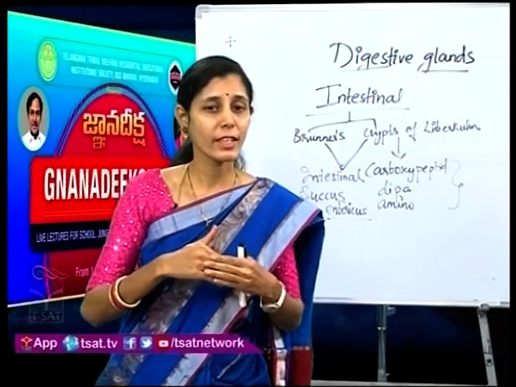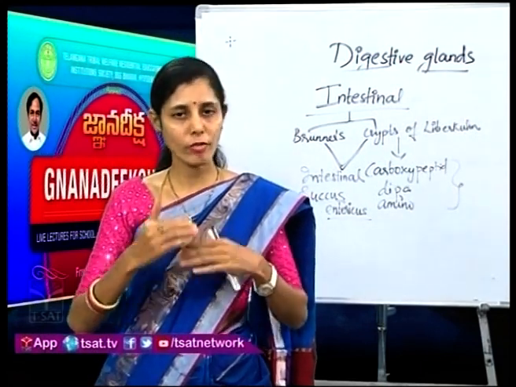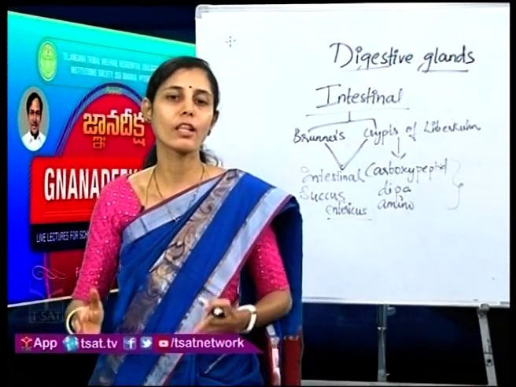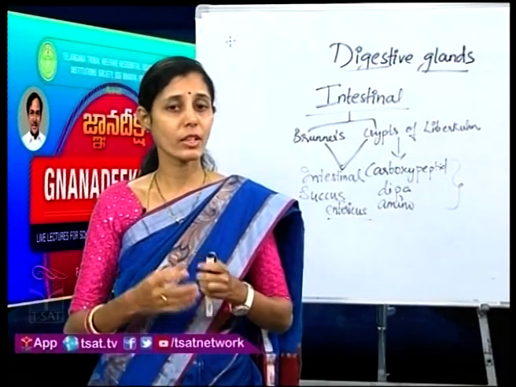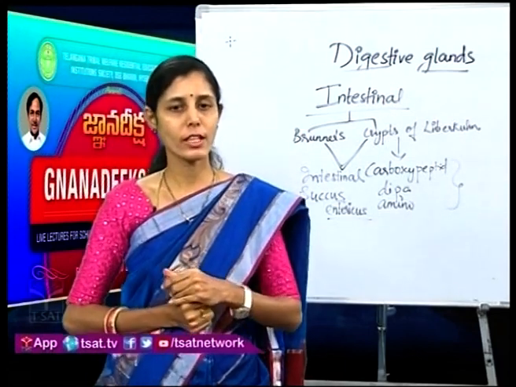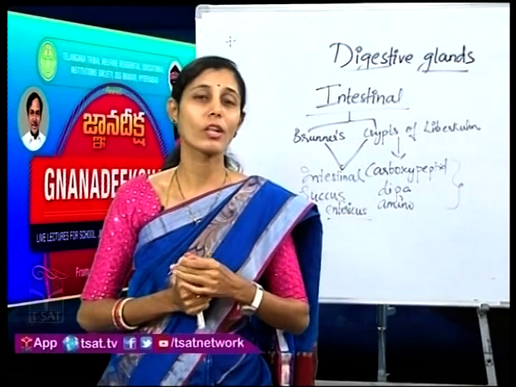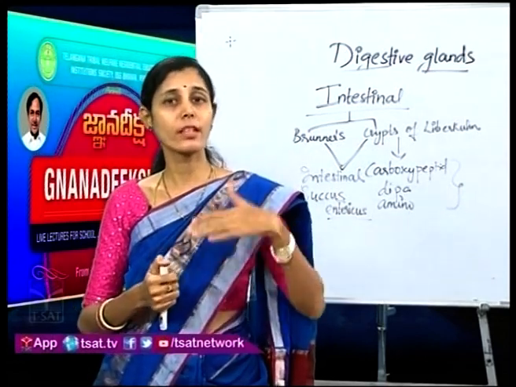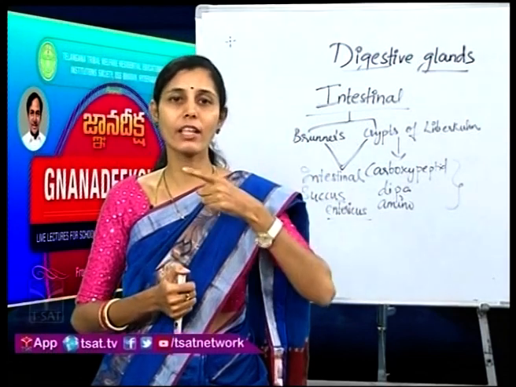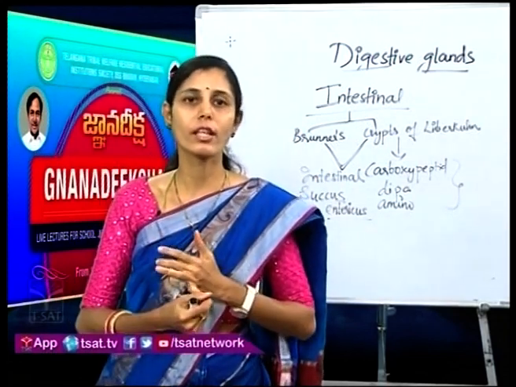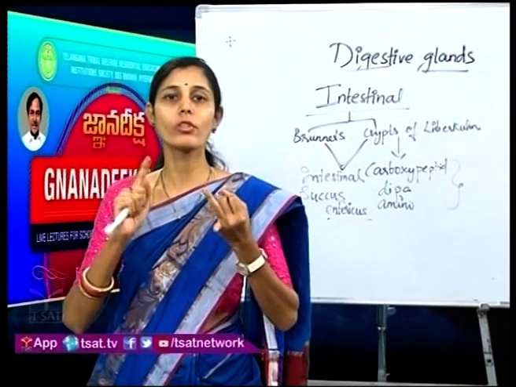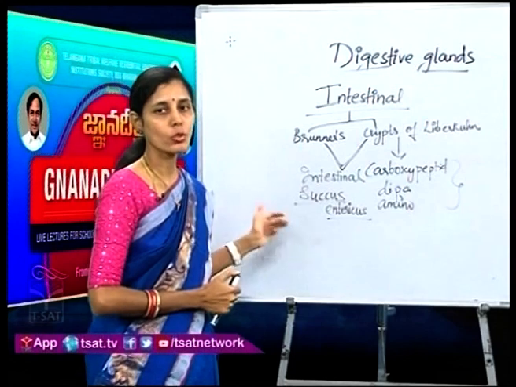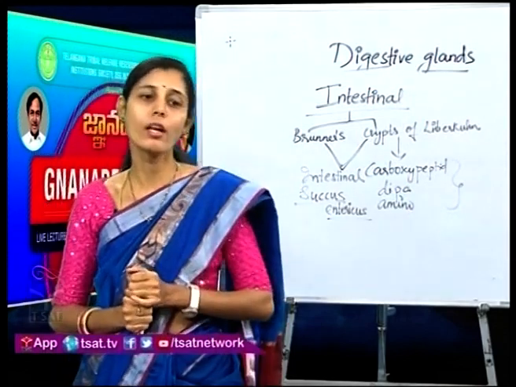So, these Paneth cells help in regenerating those cells to maintain the intestinal wall as it is. Apart from this, Paneth cells also release the enzyme called lysozyme. This lysozyme plays the same role as it has played in the salivary glands. Whatever microorganisms could not be destroyed in the mouth and the stomach will be completely destroyed in the intestine, so that our body will be protected from infections.